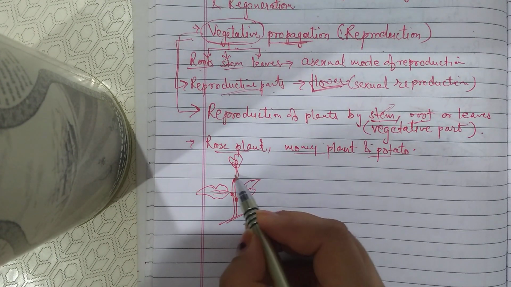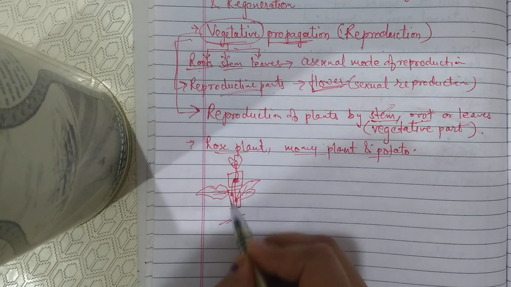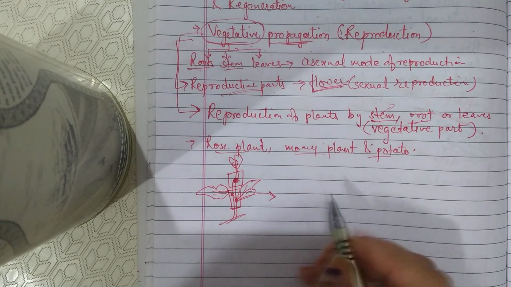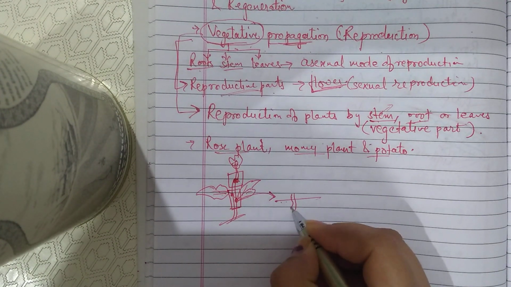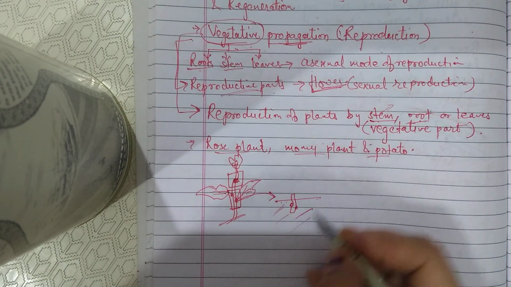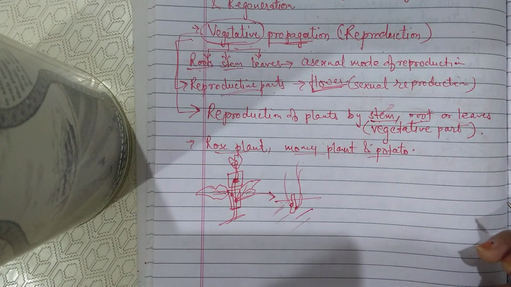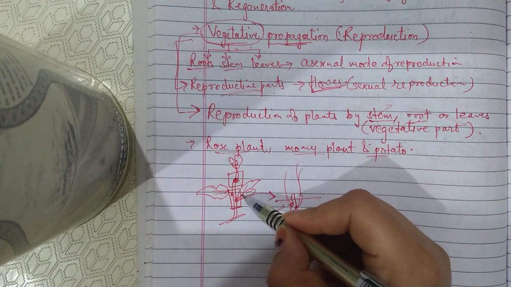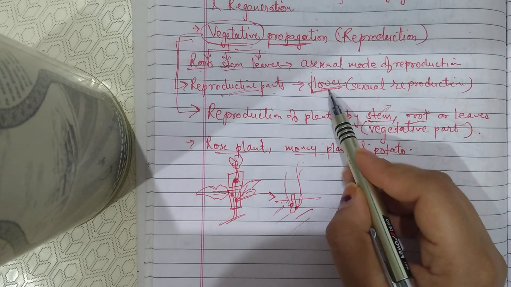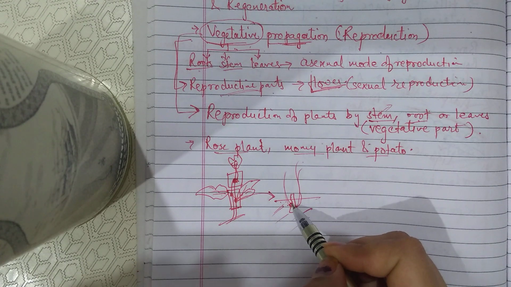So if we cut a portion having at least one node, like we can cut this portion or this portion, and if we place this portion, having two nodes, in the soil, then from these nodes a new plant can regrow. So here the new plant has been grown by using the vegetative part, not the reproductive part. So this is a kind of vegetative propagation.